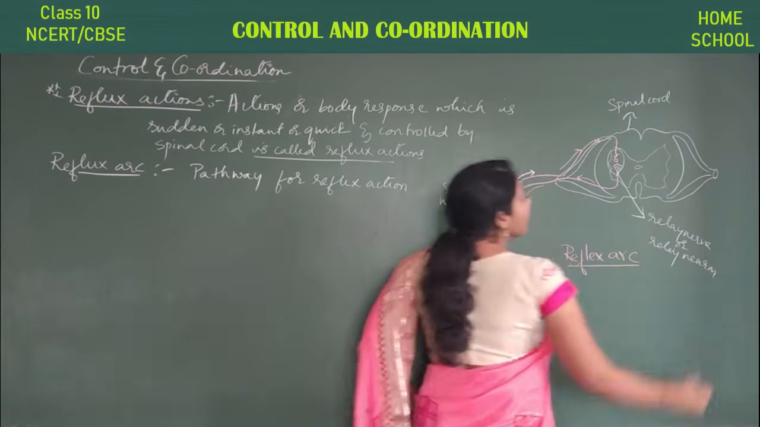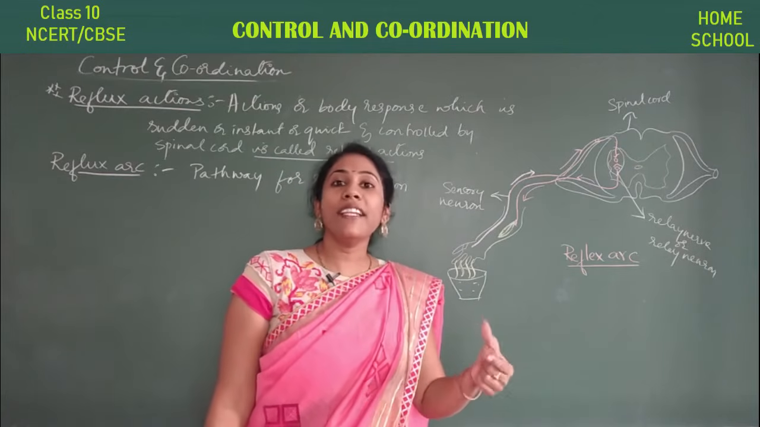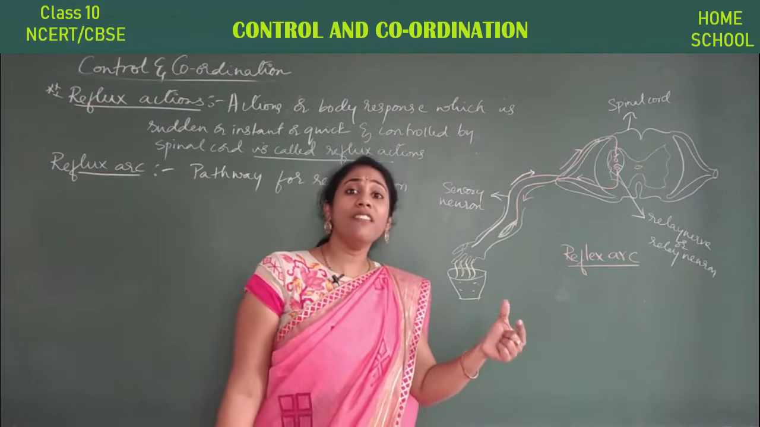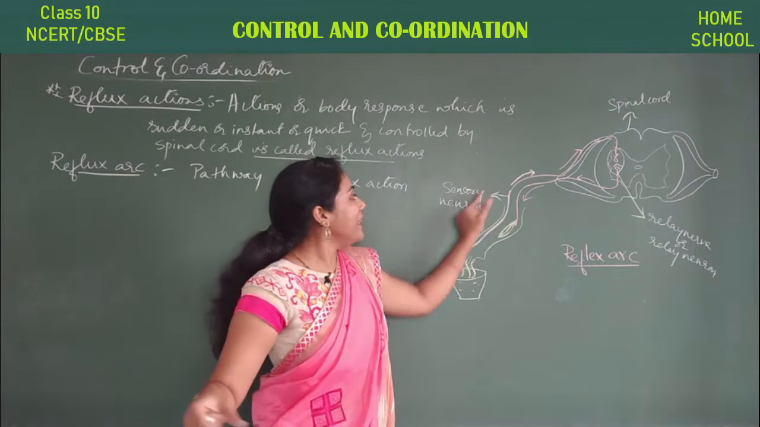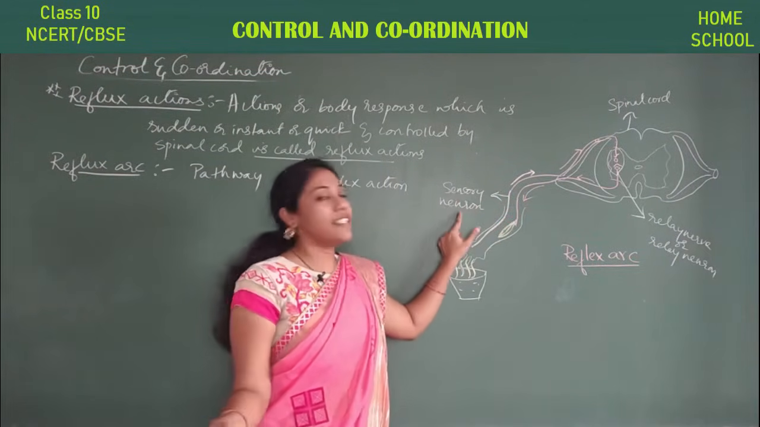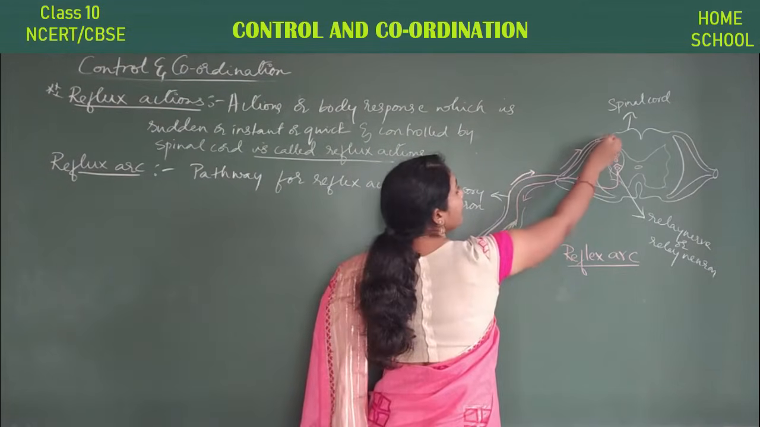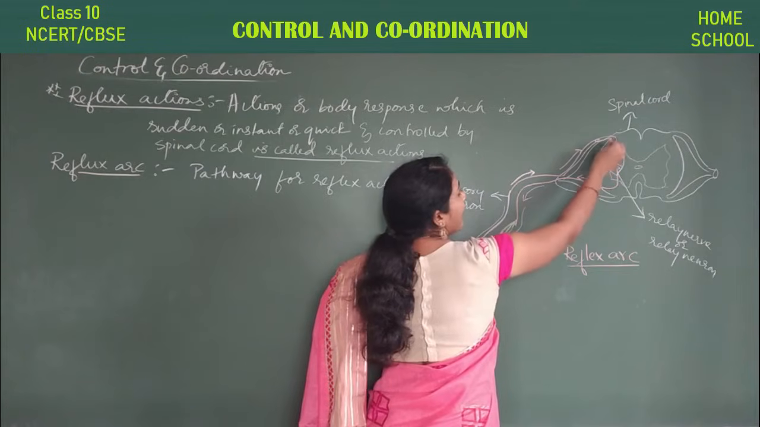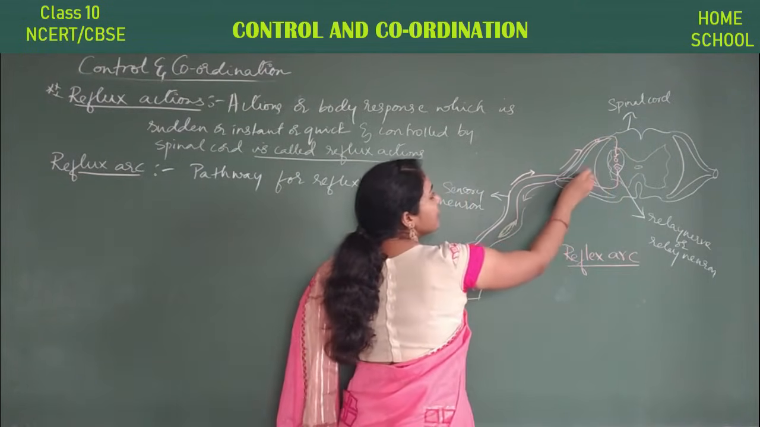I told you nerves can be made up of neurons. One nerve can have many neurons, or one nerve can have a single neuron. So this sensory nerve here is made up of a single neuron, so I can call this a sensory nerve or sensory neuron. And here the information is passed to the spinal cord. Observe this arrow mark now.